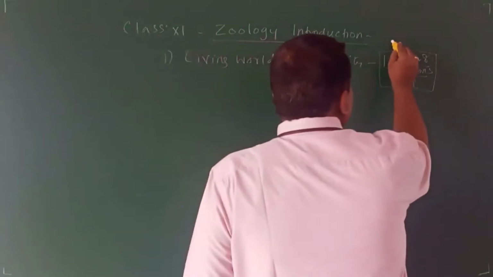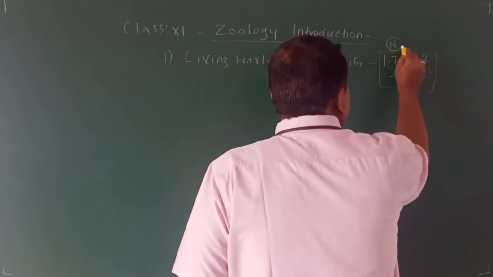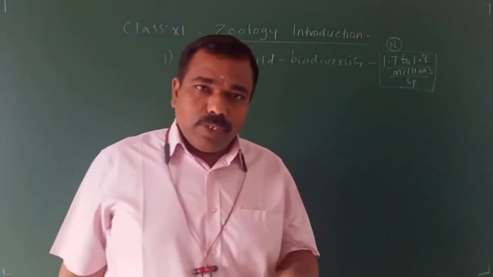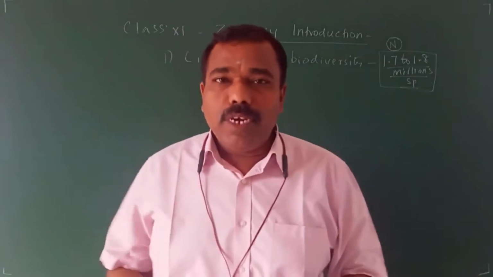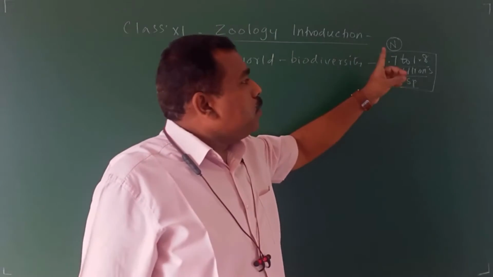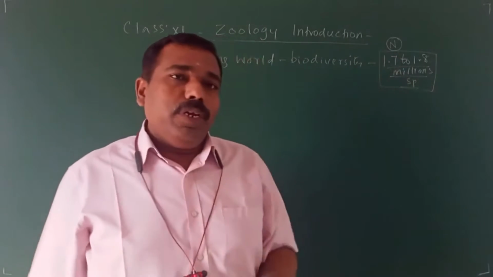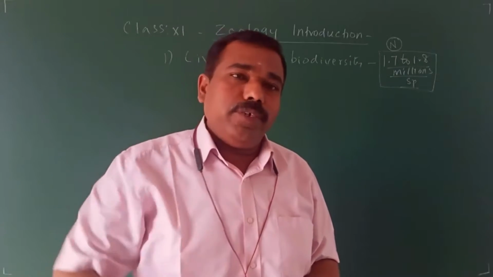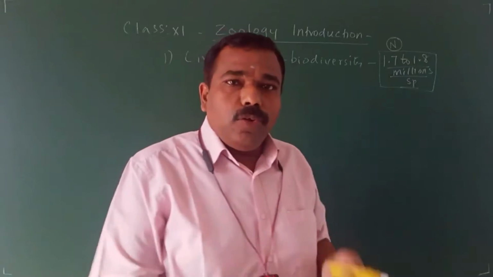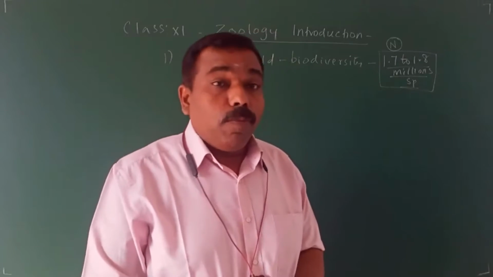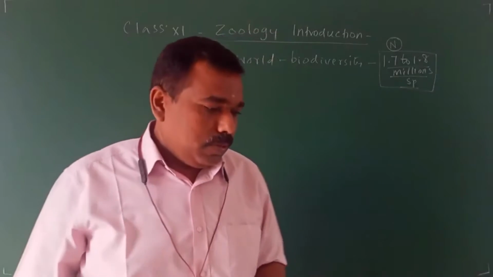This one is most repeated as an N point. While I am teaching, some statements I will say as N point, that means NEET point. This is most frequently asked in NEET questions. How many species have been identified so far? According to your book, 1.7 to 1.8 million species.